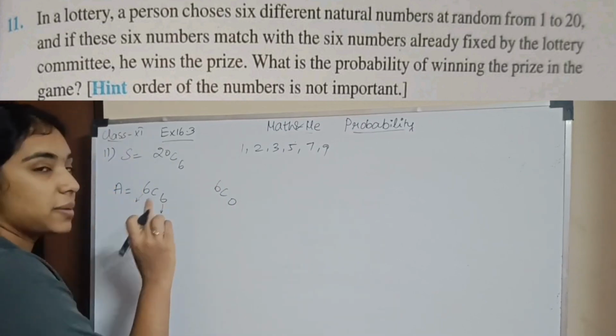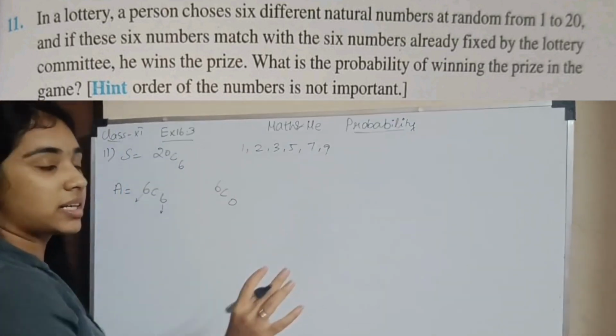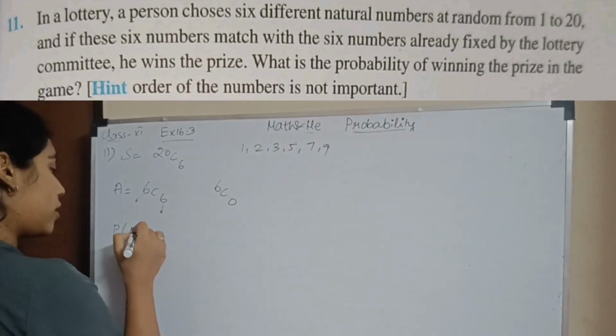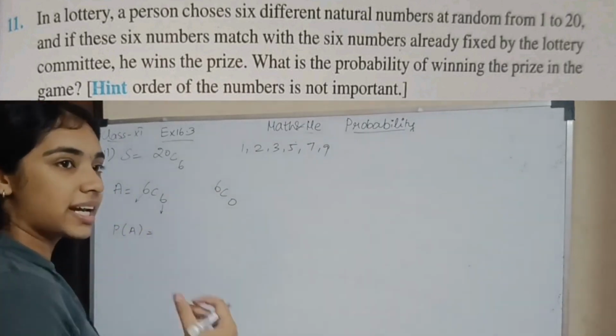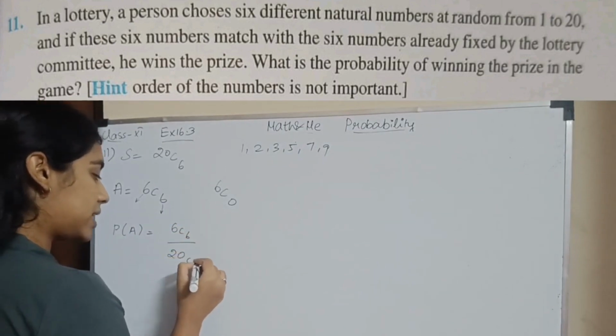If all 6 he picks are correct, he wins the game. So the probability of winning by picking all the correct 6 numbers will be 6C6 divided by 20C6.